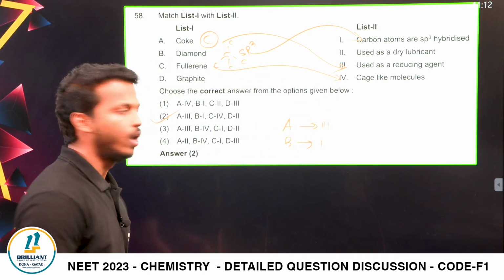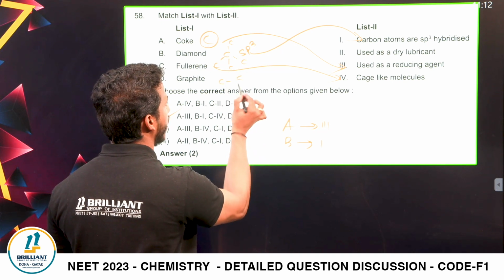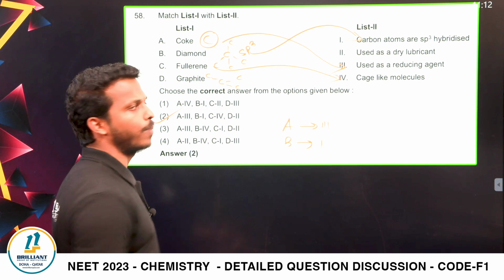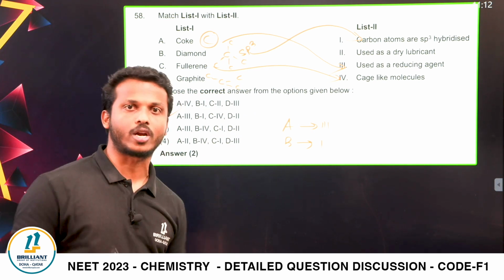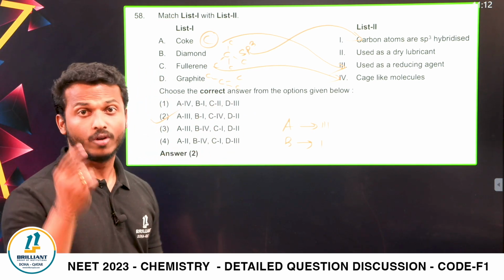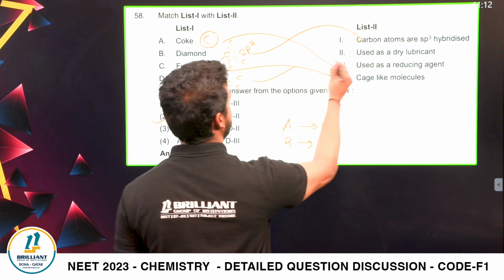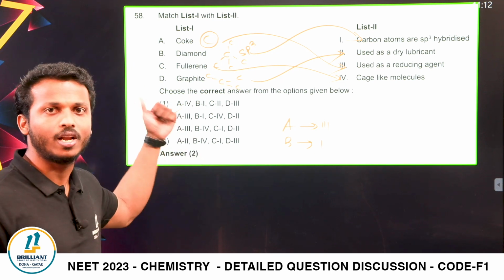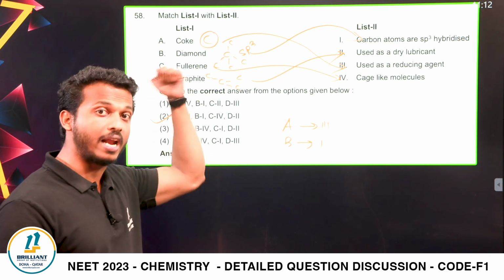And graphite, which means each carbon is connected to 3 carbons in a trigonal planar manner, and it has a layered structure, and it is sp2 carbon. Graphite is used as a lubricant. That's one of the applications of graphite. So the overall answer is option 2, from the chapter P block elements grade 11.